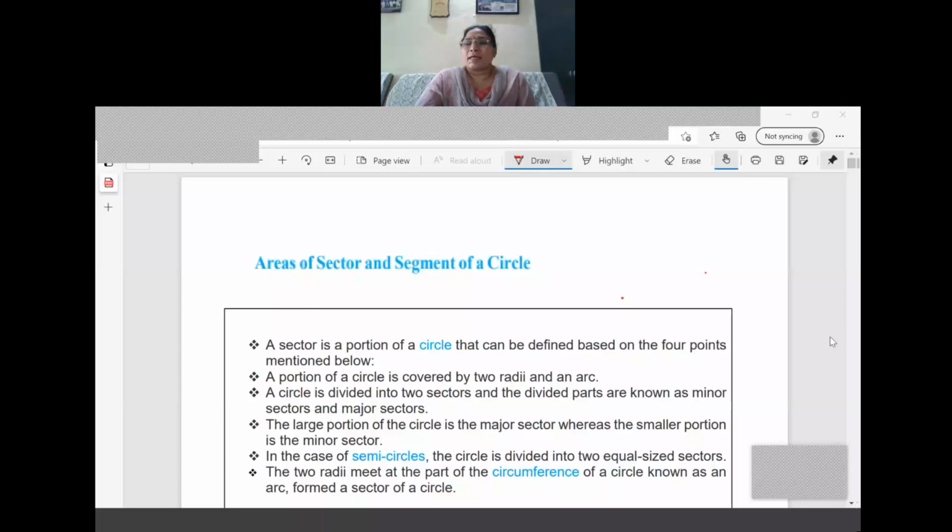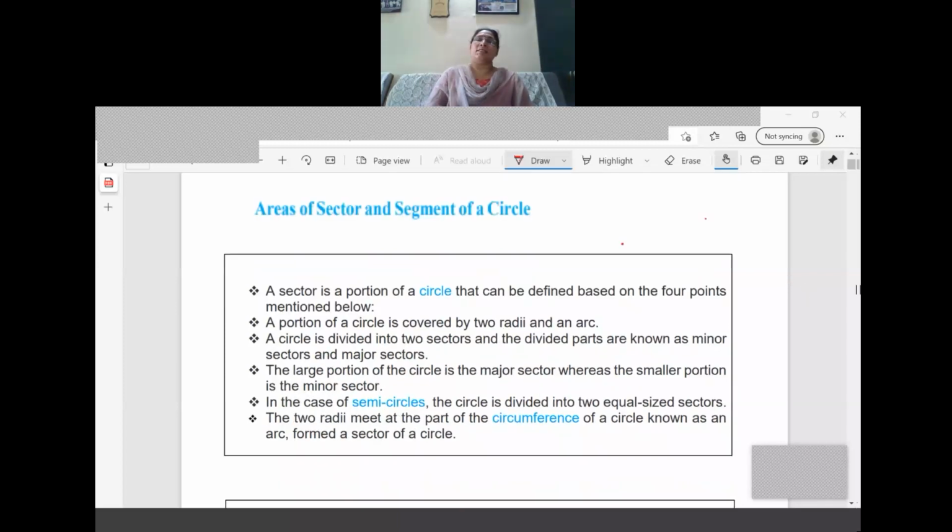Last class we started areas related to circles. Now one of the important topics we are going to cover today is the area of the sector and segment of the circle. So, area of the sector and segment of the circle. Before teaching, I just want to revise what a sector and a segment of the circle are.